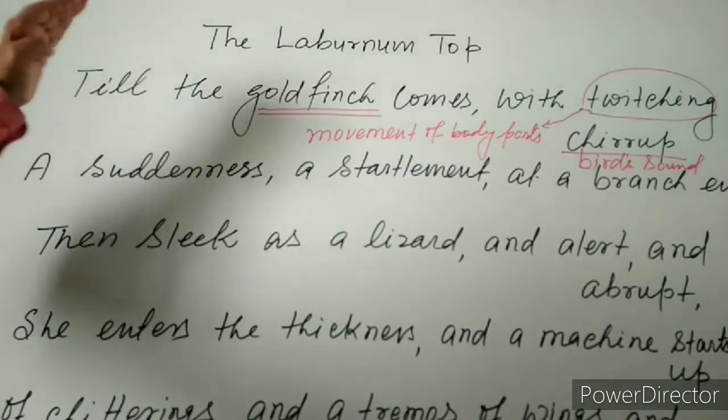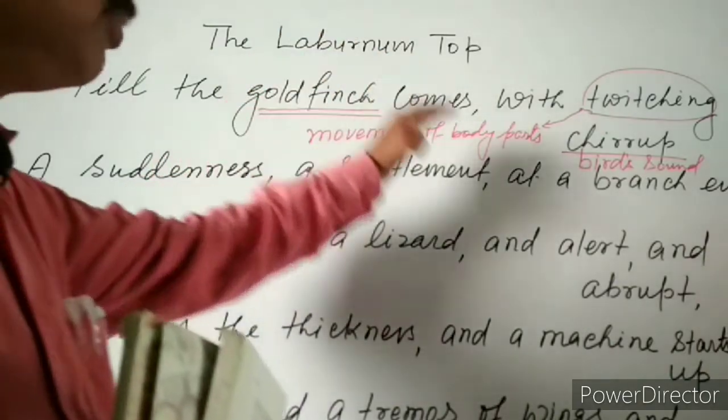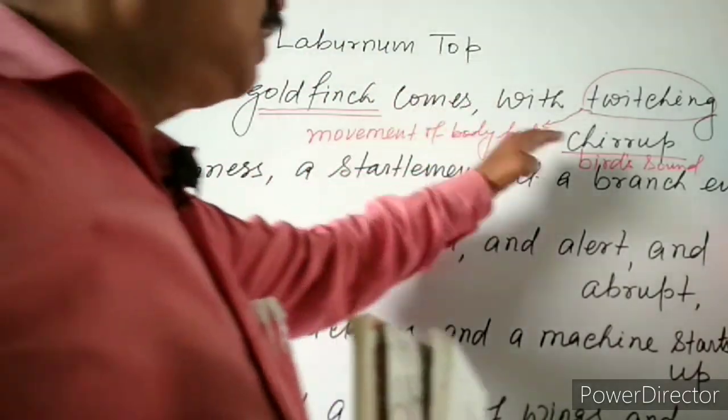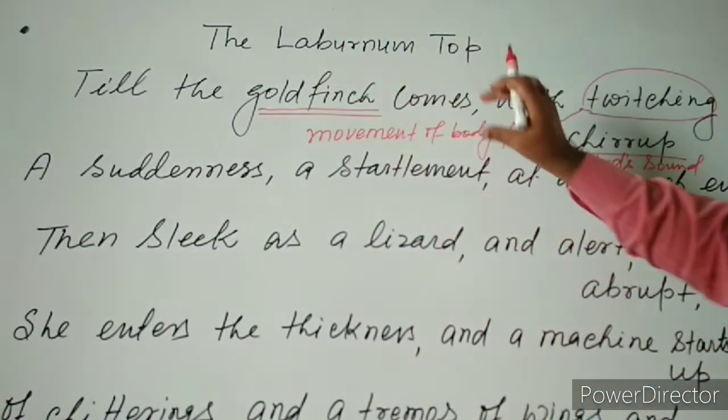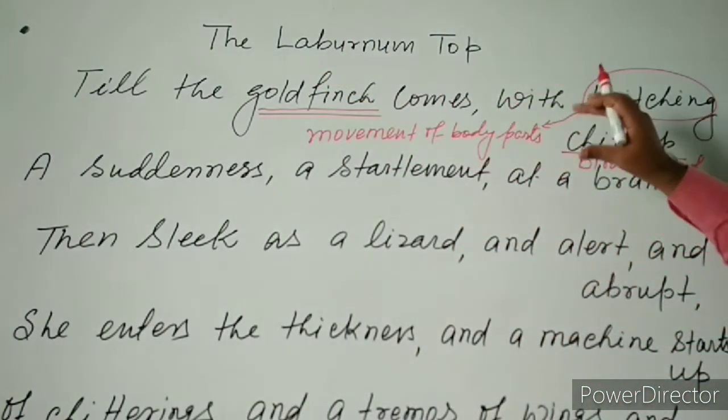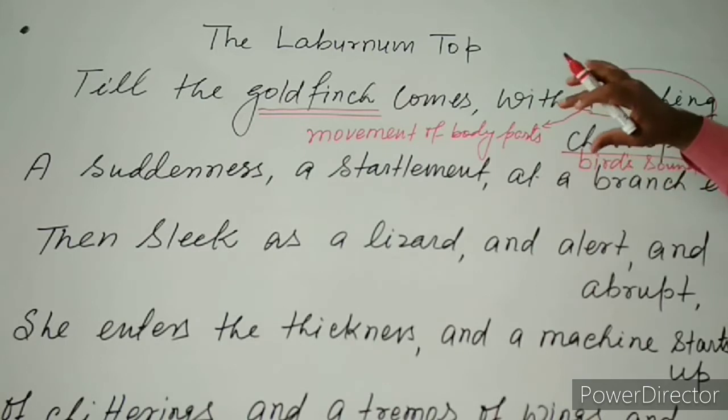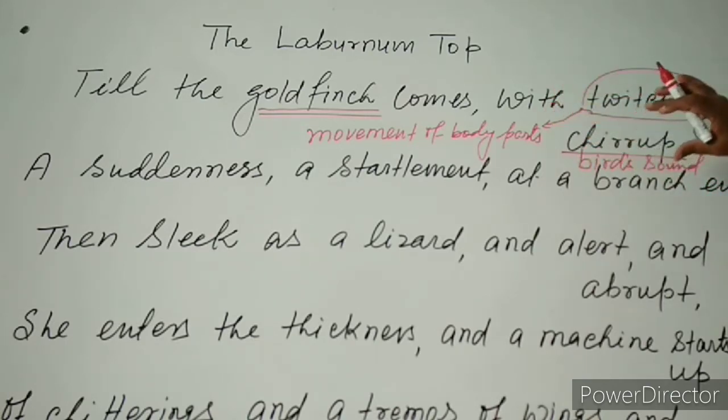It means till the goldfinch comes with twitching chirrups. It means the goldfinch arrives, but not silently. It creates a natural sound. You can't say that it is a shouting sound. It is a natural sound of that bird, known as the chirrup.